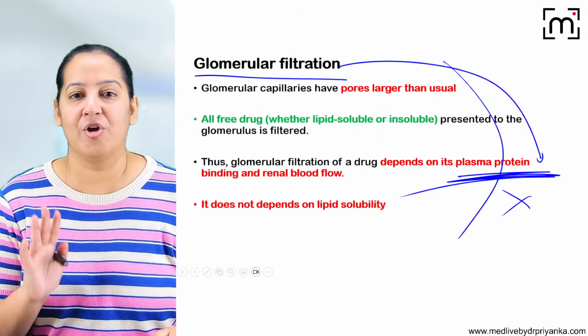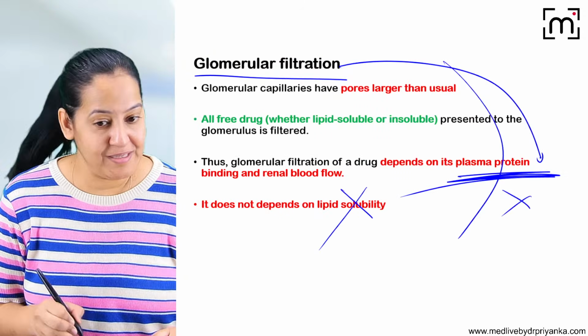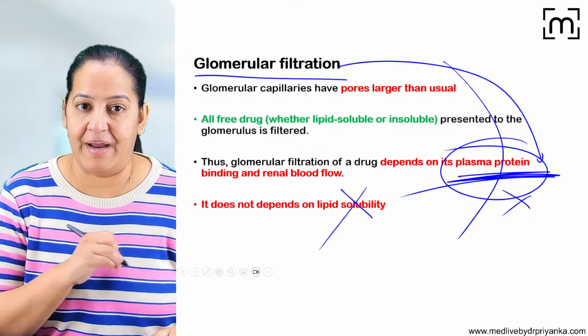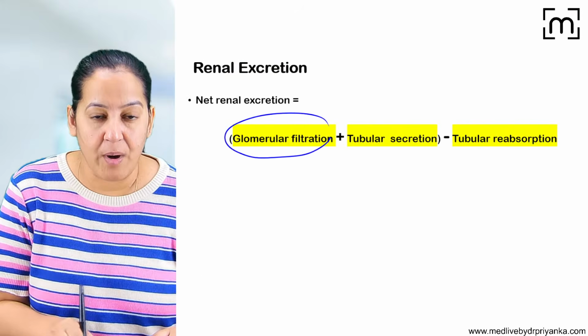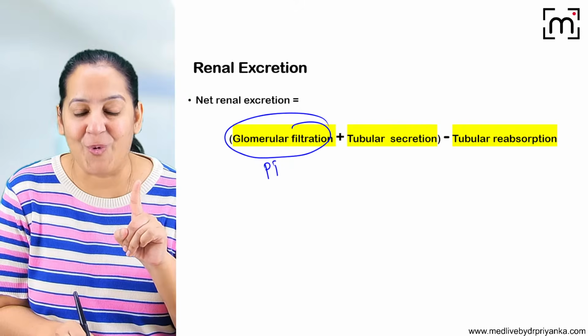So this is about glomerular filtration. It doesn't depend on lipid solubility. It depends only on plasma protein binding. So we are done with 1. Here only one factor: plasma protein binding.